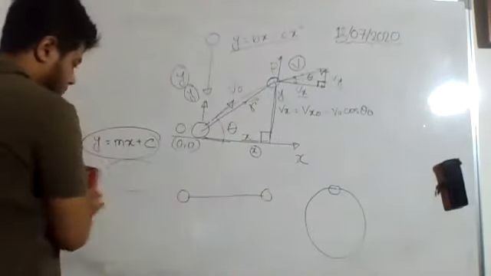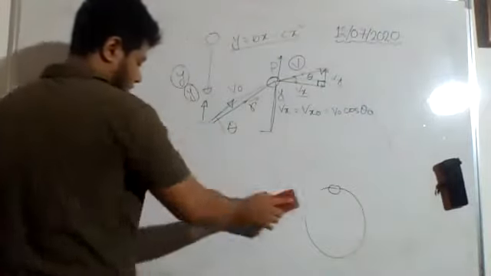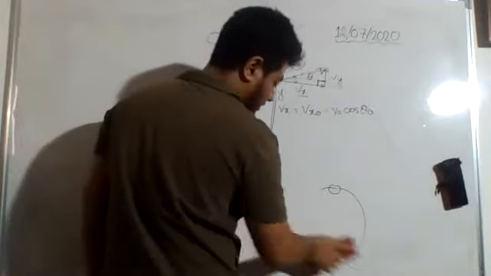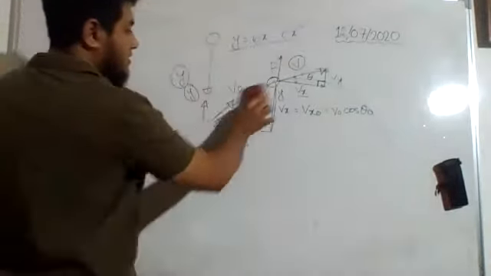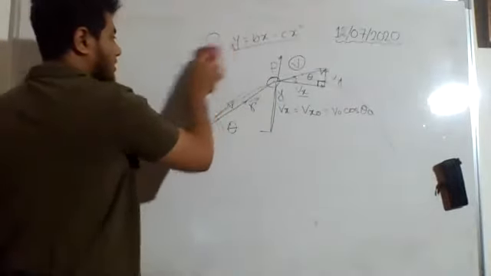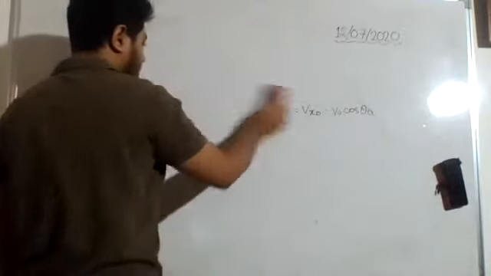It's always better to know what our target is. Our target is to prove that this line represents an equation like this, or can be represented by an equation like this. This is our target. So we will head in that way.